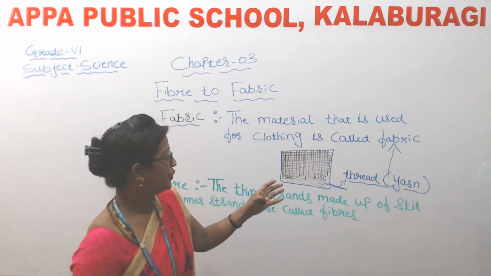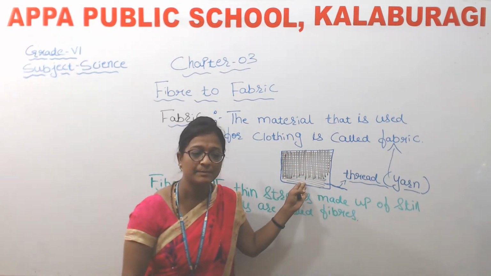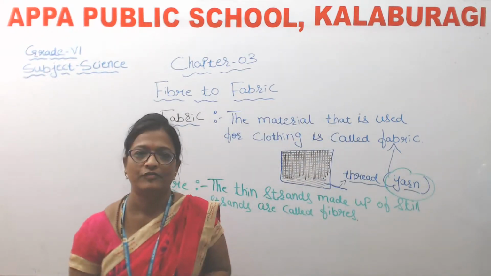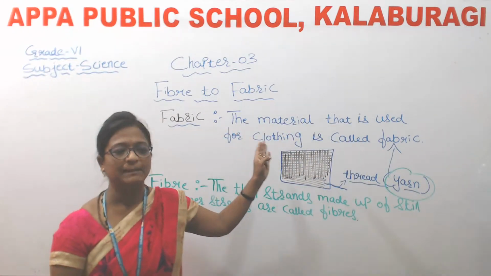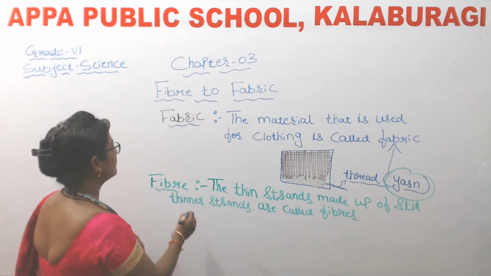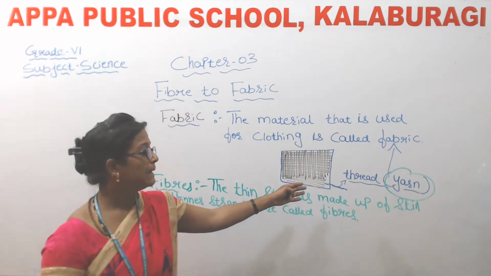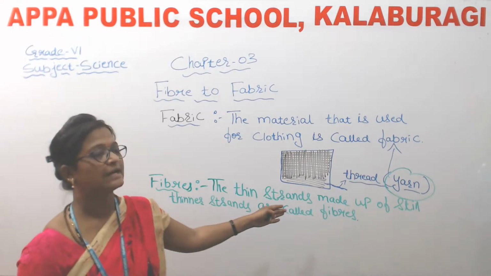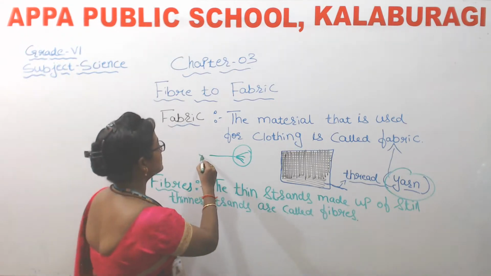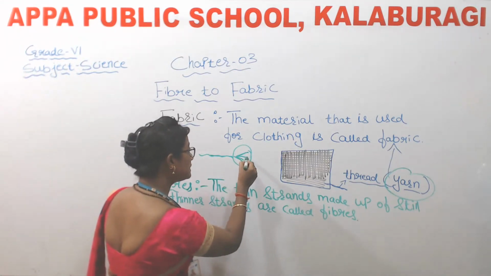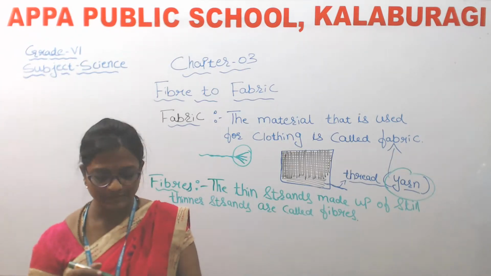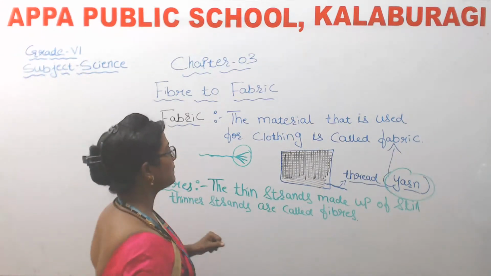Got it, children? What do you mean by fabric, and what is fabric made up of, and what is the yarn made up of? Okay, so here fabric means the material that is used for clothing, and fibers means the thin strands made up of still thinner strands. So this is the thin strand, and here still thinner strands are there. These still thinner strands are called fibers. Okay. So this is about fabric and fiber.